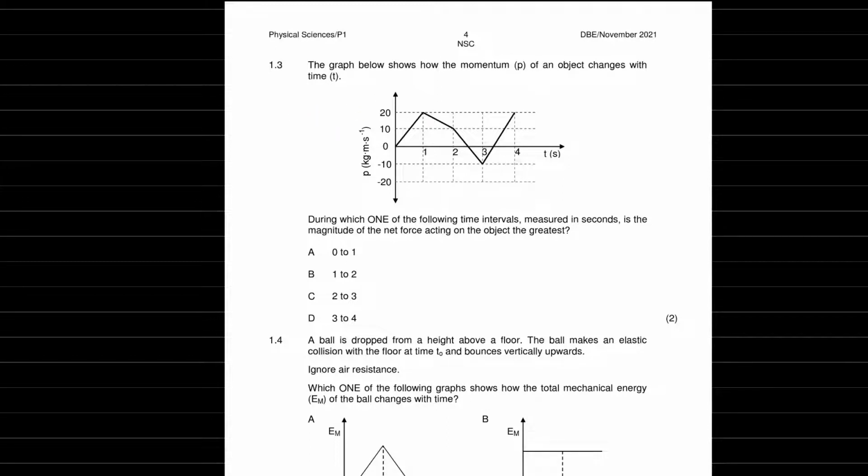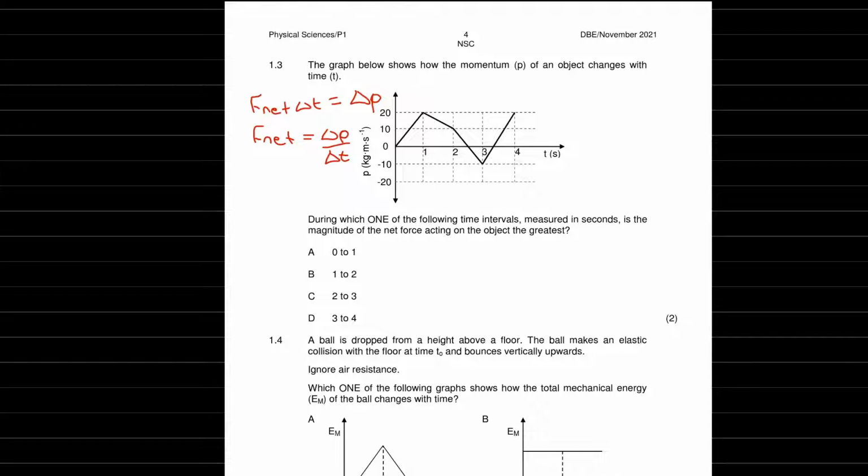So if we take a look at our equation for impulse, right? We know that F net delta t equals delta p. And we want to find what the net force would be. So F net is equal to delta p over delta t.